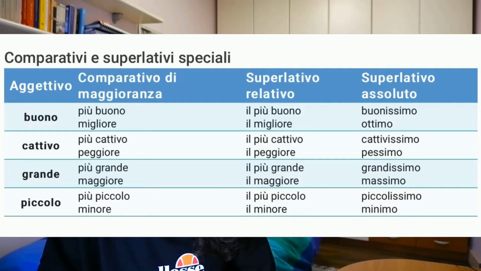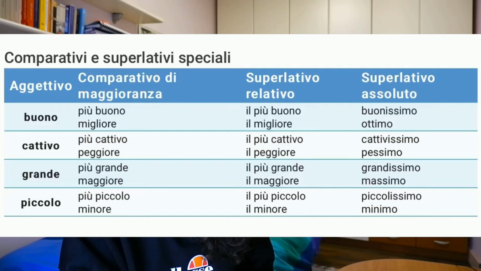These are buono, which could be più buono, but also migliore, better. So buono is good, più buono, more good, but just like in English you wouldn't say more good, you would say better, migliore. And then again the superlative, il più buono, so the goodest, you wouldn't say that, but you would say the best. And the absolute superlative, buonissimo, so super good, you could say ottimo, optimal.